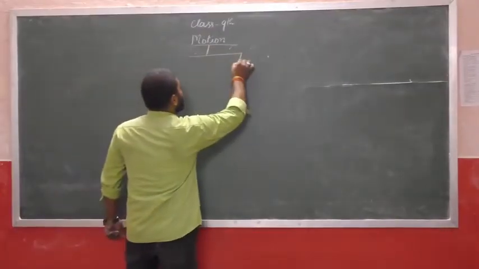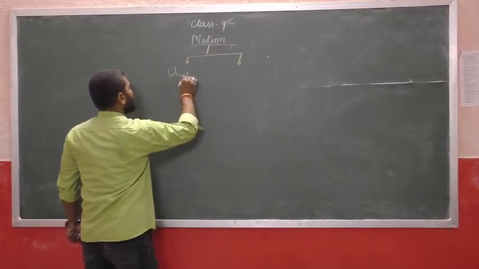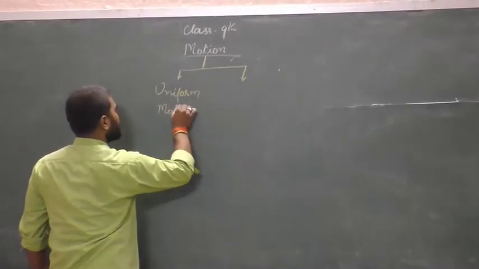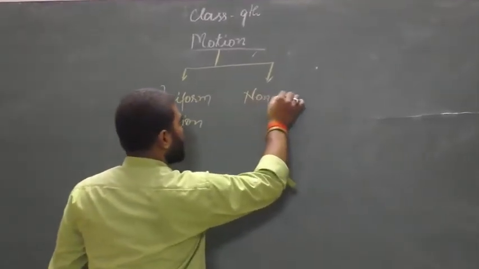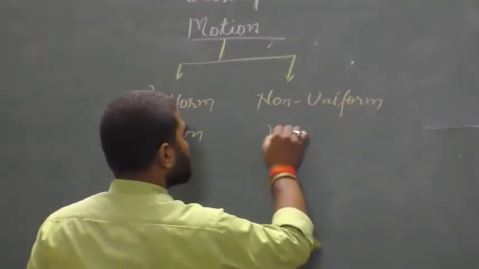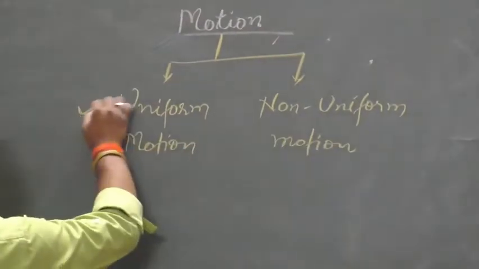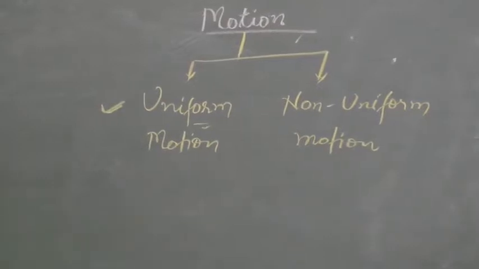So there are two types of motion. One is uniform motion. Another one is non-uniform motion. What do you mean by uniform motion? It is clear from its name. Uniform means not changeable.